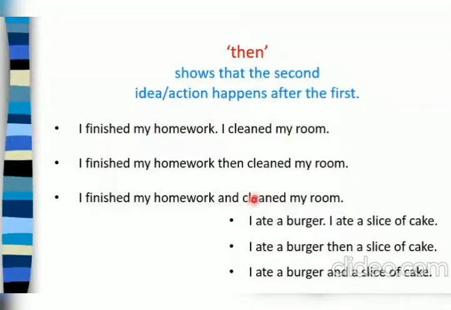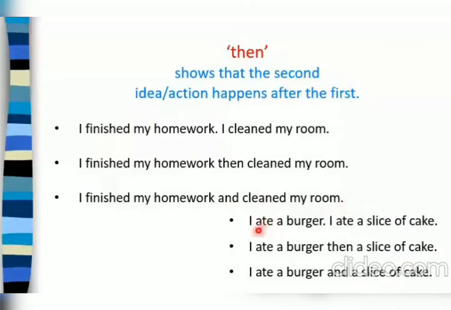But when we are mentioning the time, when you know that this child has done his homework first and then cleaned his room, then you can use this, then. So in these sentences, both the conjunctions are correct. I finished my homework, then cleaned my room. I finished my homework and cleaned my room. Both are correct.